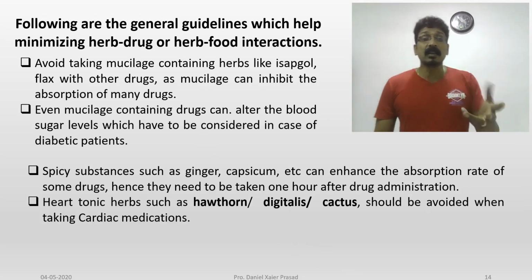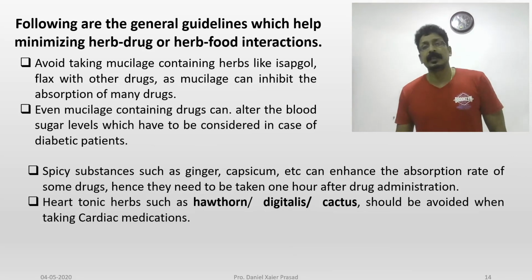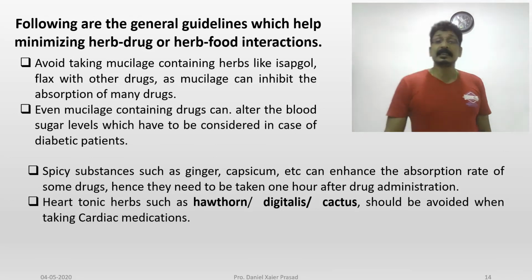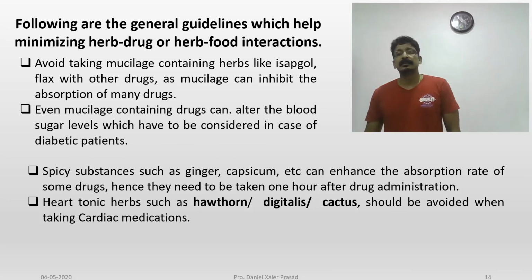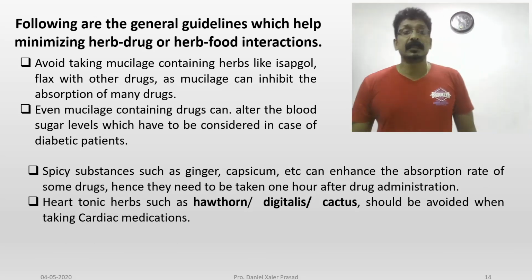Heart tonics such as hawthorn and digitalis should be avoided when taking cardiac medicines.